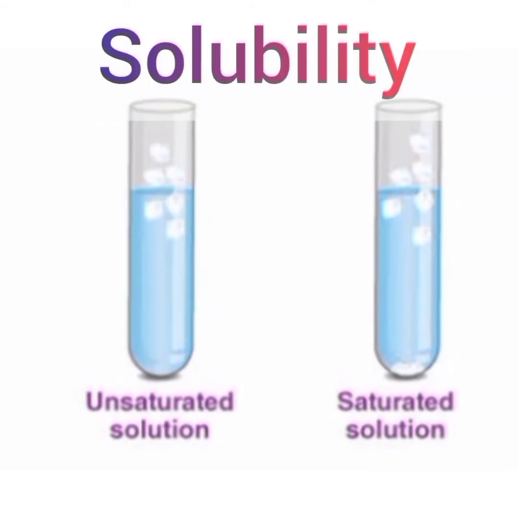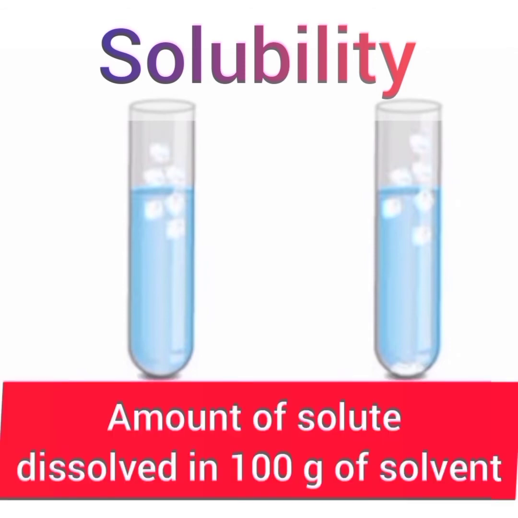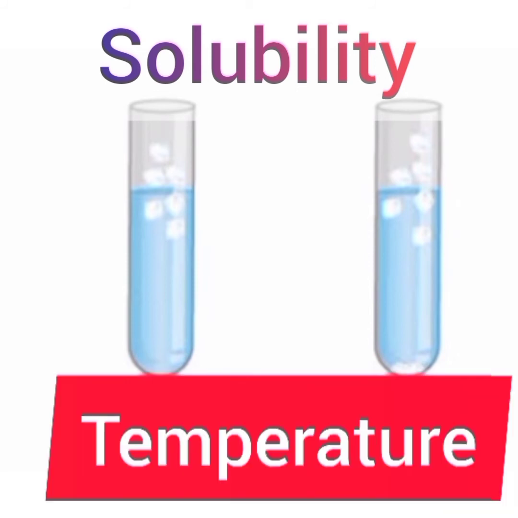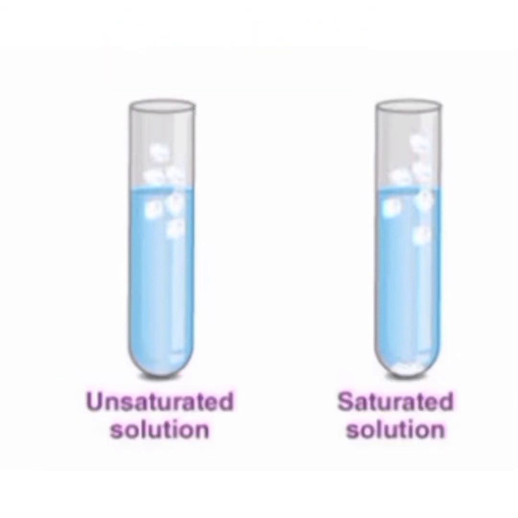Solubility is a term related to the amount of solute that can be dissolved in 100 grams of solvent at a given temperature. Solubility is directly proportional to the temperature. If the temperature increases, the solubility of a solute in a liquid solution increases.